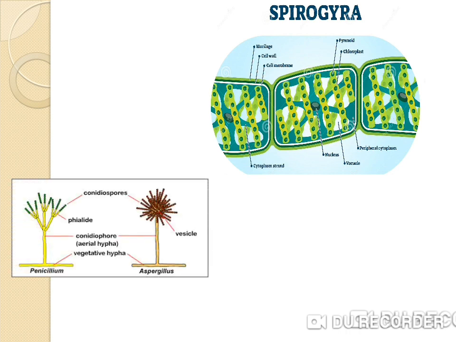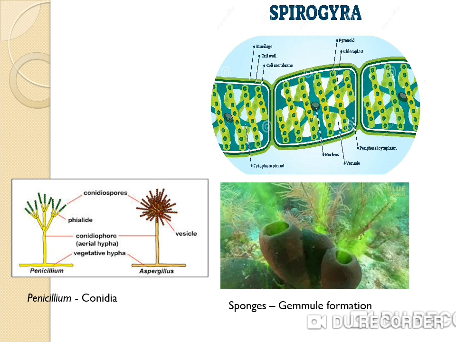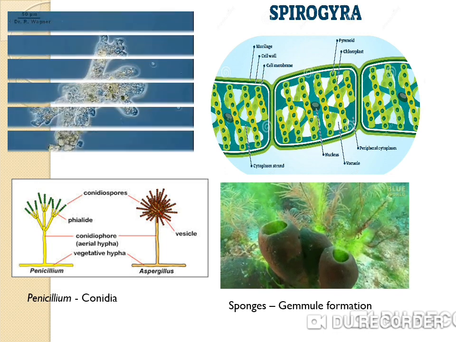Next one, Penicillium: conidia formation. They are formed in Penicillium and other ascomycetes. Conidia are non-motile spores produced singly or in chains by constrictions at the tip of special hyphae called conidiophores. They are produced exogenously. Third one, sponges: gemmule formation, and the fourth one,